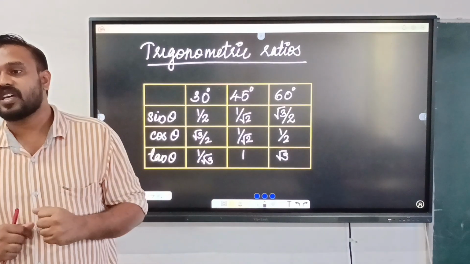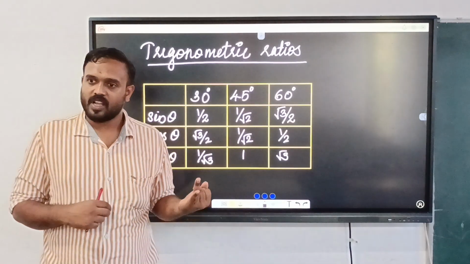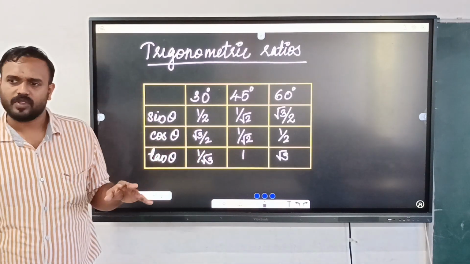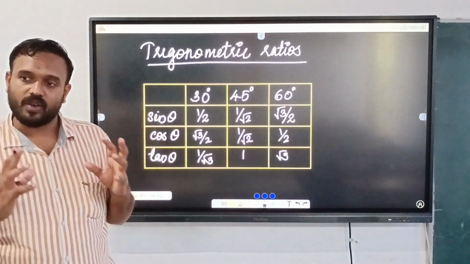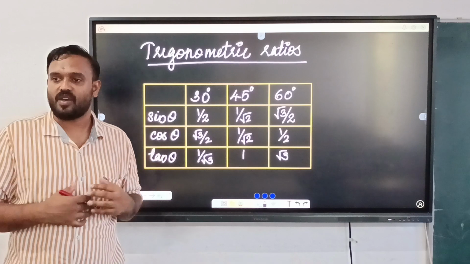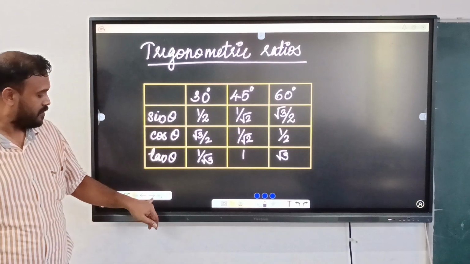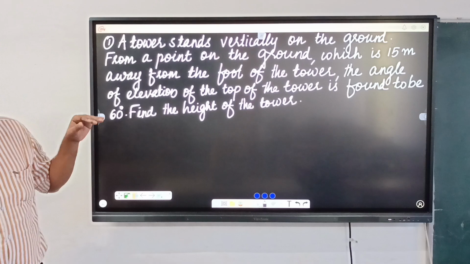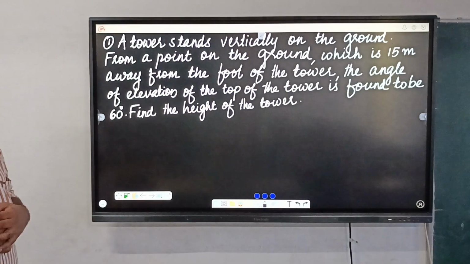The first point is angle of elevation, then angle of depression, then different ratios. Now let us try to solve a question. That is, how can we apply all these in real life? For that, let us discuss one question here. Just read this question.